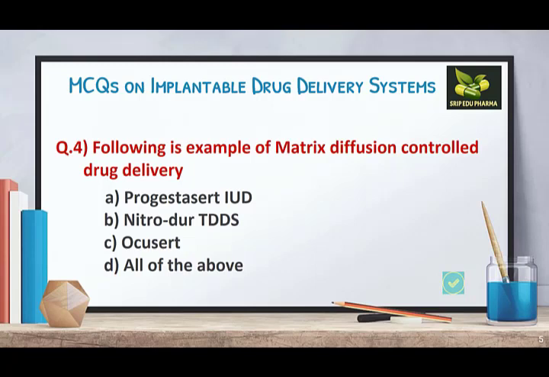Then remains only one, that is Nitrodur TDDS. So here the matrix diffusion controlled example is Nitrodur, which is basically made for the drug nitroglycerin, and it treats angina pectoris. And here all of the above is given just to confuse.